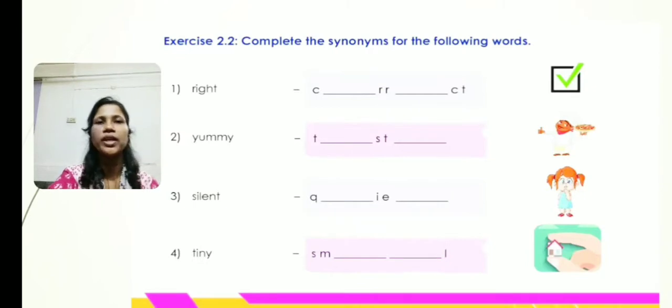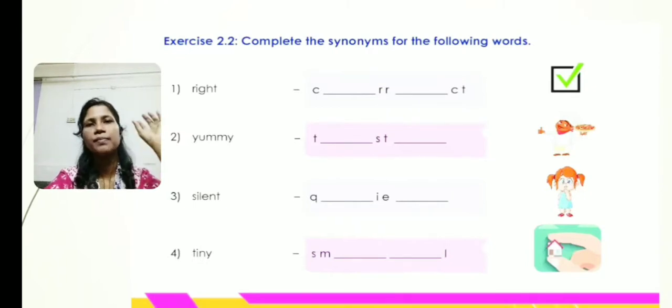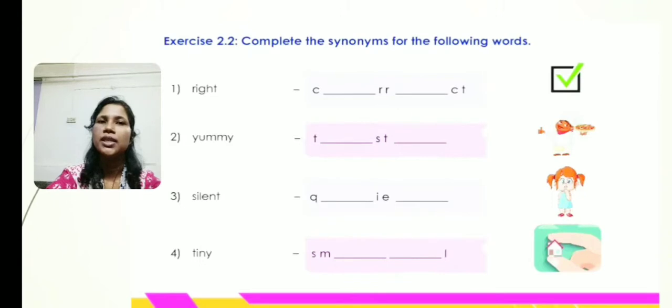So the person is holding something. The chef is holding something in his hand. So it is yummy. The next one is silent. S-I-L-E-N-T, silent. That means quiet. Q-U-I-E-T, quiet. Okay. After that, number 4 is tiny.